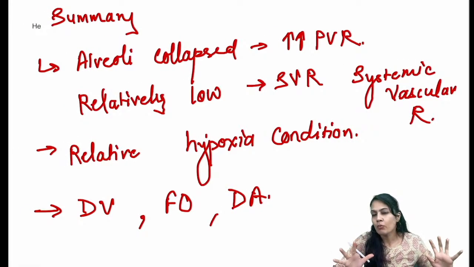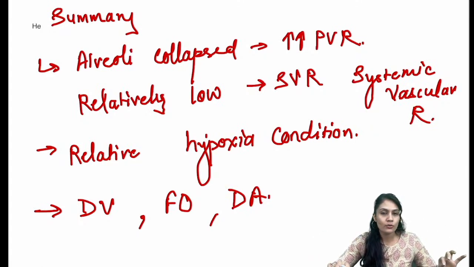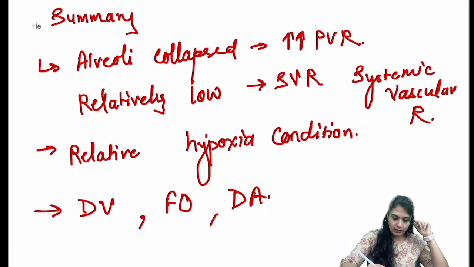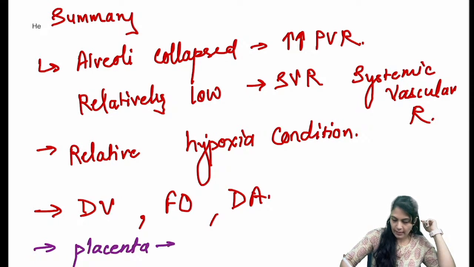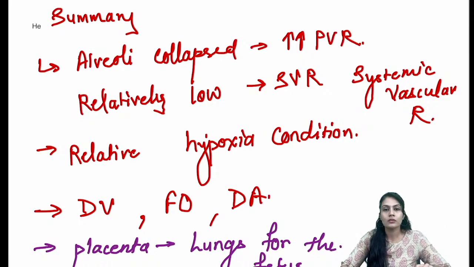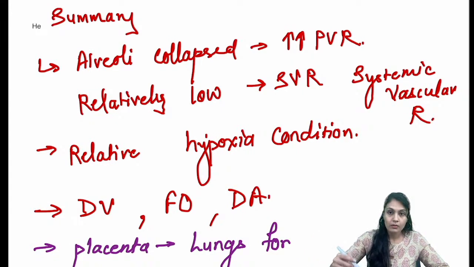So can you tell me what should have happened now? The first change that is going to happen as soon as we cut the placenta, we can write it over here, is that the placenta is acting as the lung for the baby, lungs for the fetus.